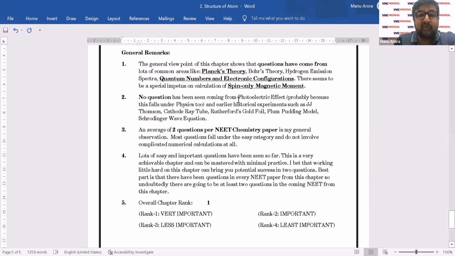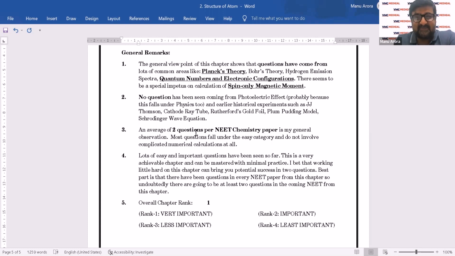We have not seen any question coming from photoelectric effect, probably because it falls under physics as well. And any earlier historical experiments such as J.J. Thomson's CR tube, Rutherford's plum pudding, and Schrodinger wave equation, we haven't seen anything coming in. Nothing on wave functions or anything. So an average of 2 questions per NEET chemistry paper is very important, because 2 questions can mean selection or no selection. So 2 questions is too much.